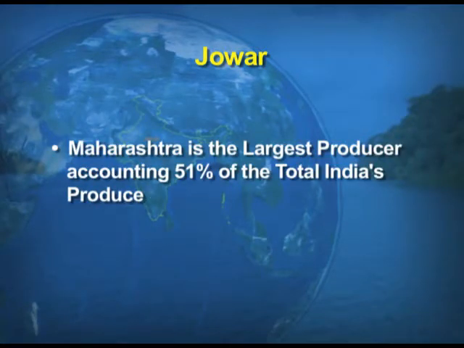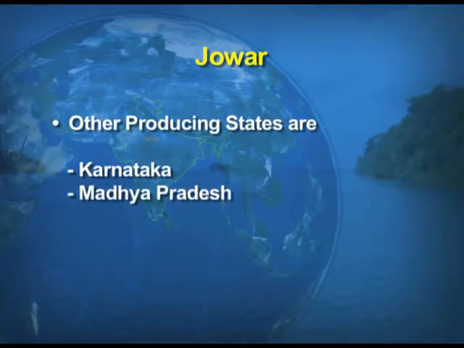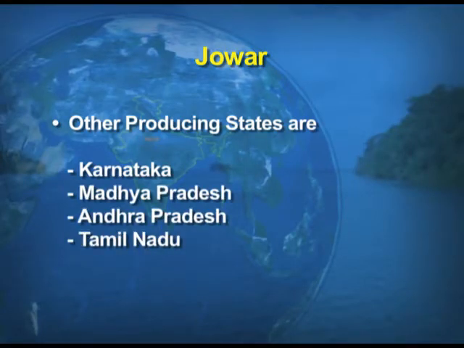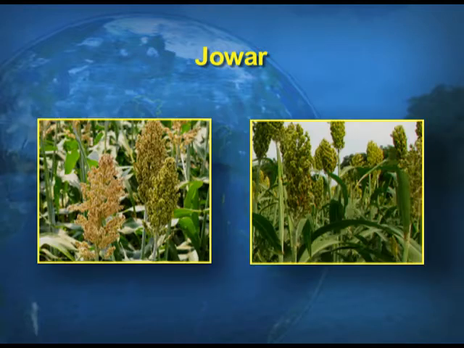Maharashtra is the largest producer of jowar with 51% of the total India's produce. Besides Maharashtra, the other states are Karnataka, Madhya Pradesh, Andhra Pradesh, Tamil Nadu and Gujarat. Now, look at the screens. You can have a visual of the crop jowar and how it looks like.